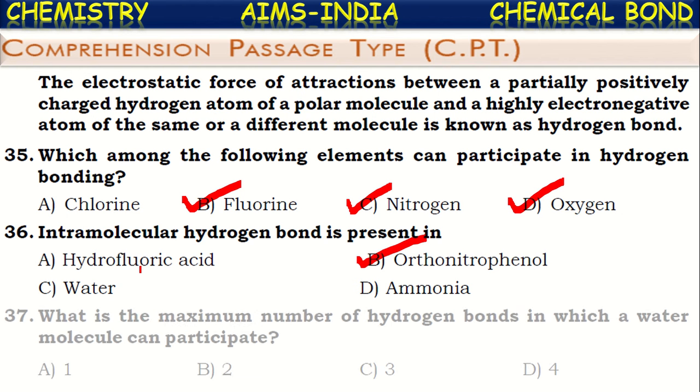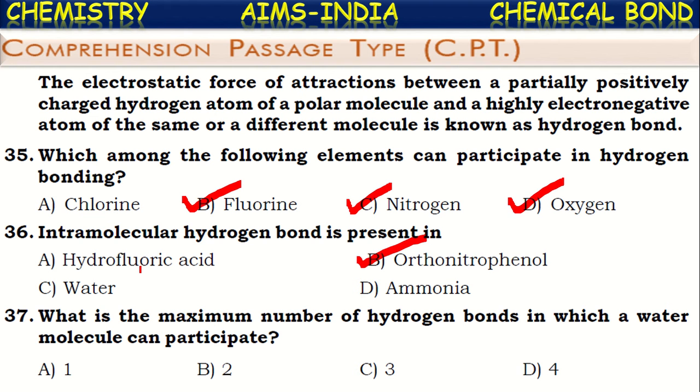Okay. Next, what is the maximum number of hydrogen bonds in which a water molecule can participate? A water molecule can participate in a maximum of 4 hydrogen bonds because the central atom oxygen has 2 bond pairs as well as 2 lone pairs of electrons. So that's why this water molecule can participate in a maximum of 4 hydrogen bondings.